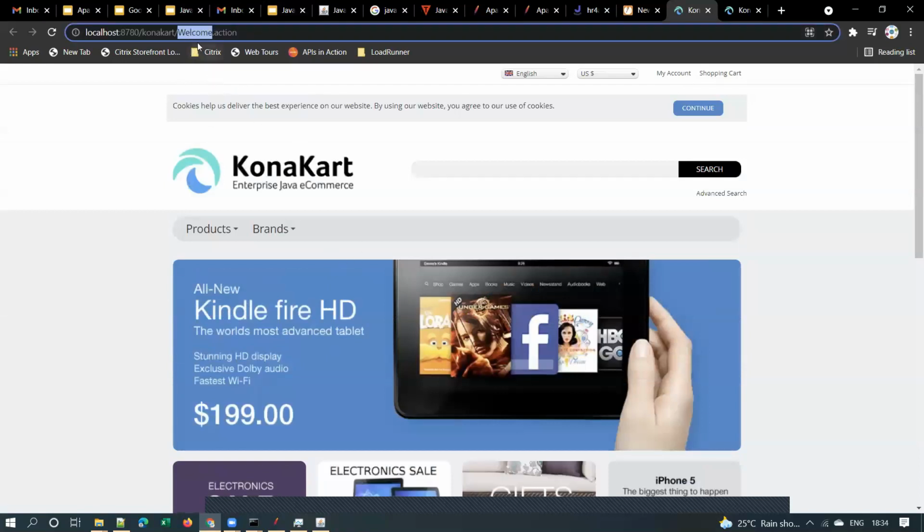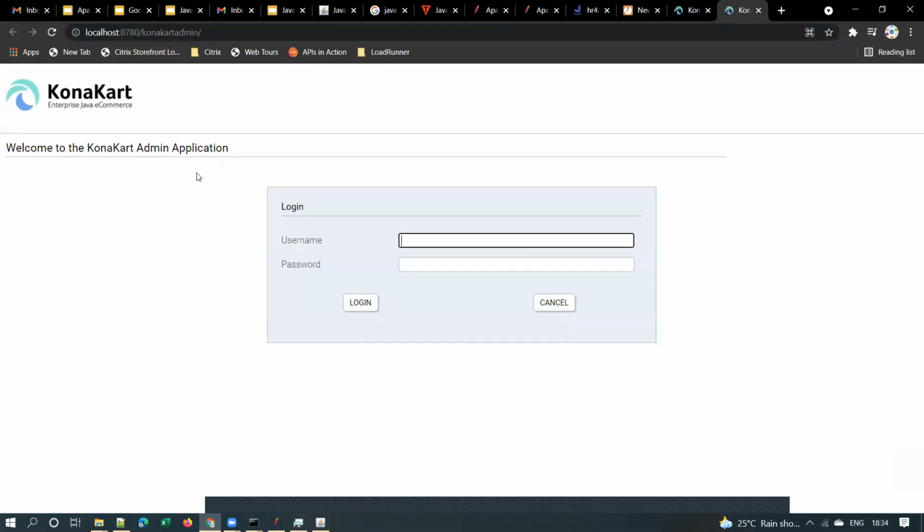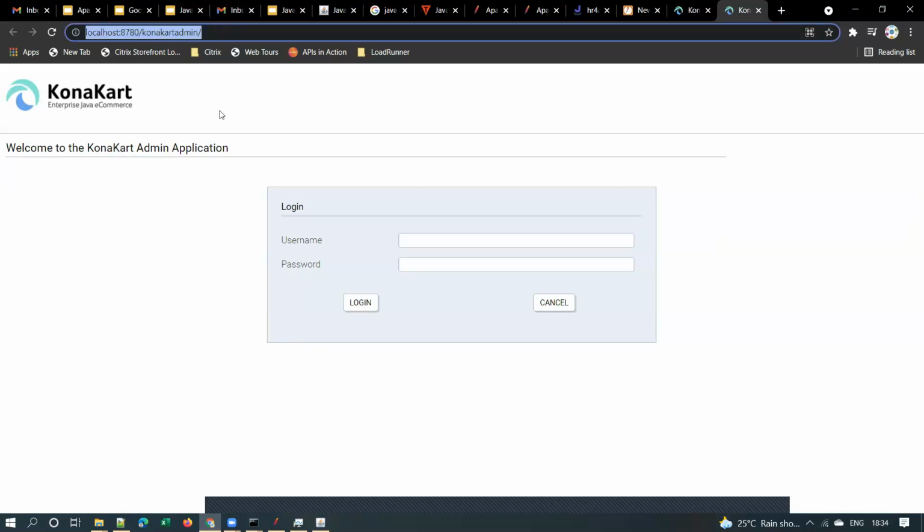The Java developer might have written a Java class called welcome, so one object will be created for that class. In the same way, a developer might have written one class for Ponakat admin. Now when you access this URL, one object will be created for that Java class called Ponakat admin.